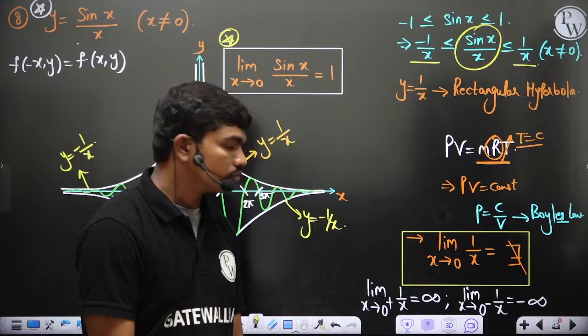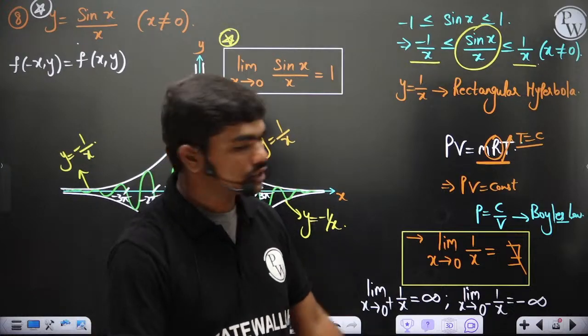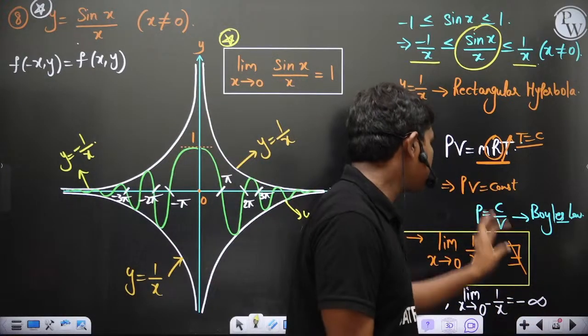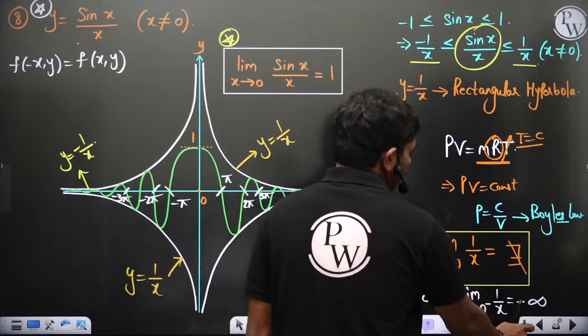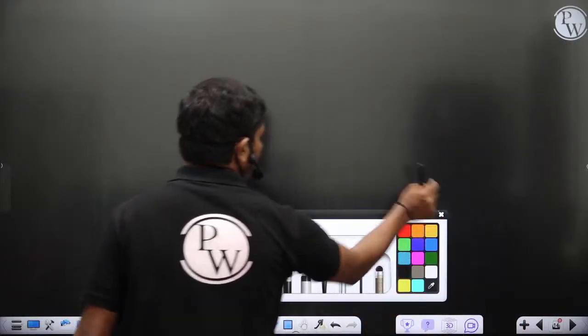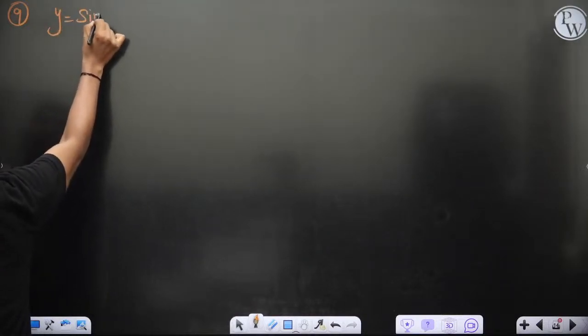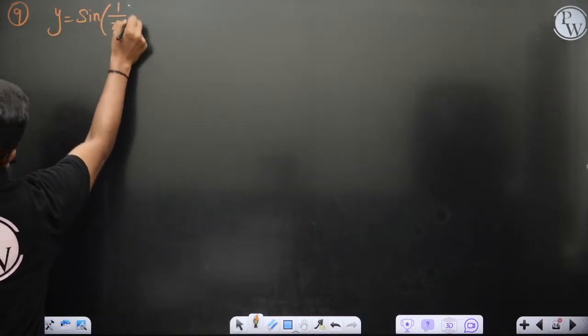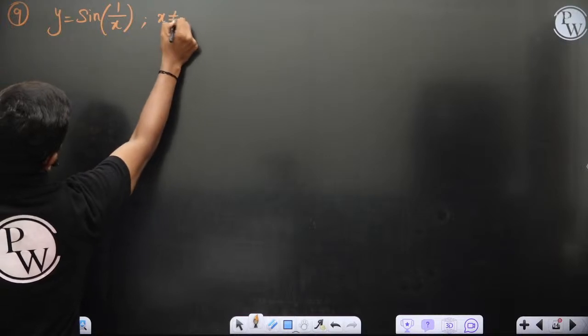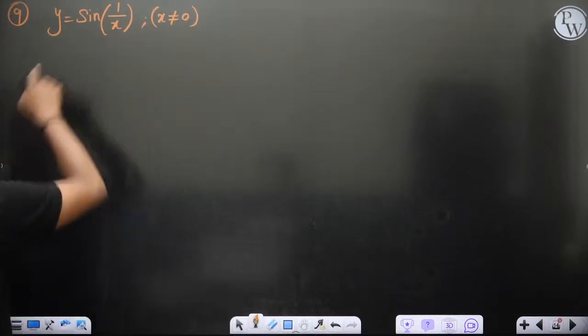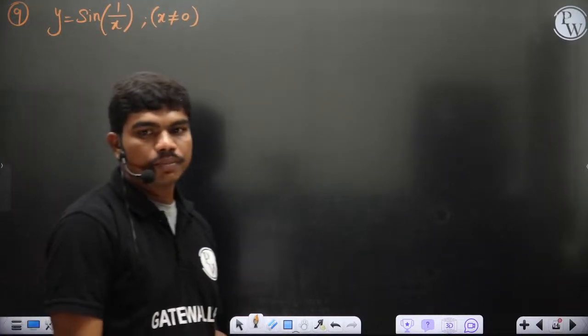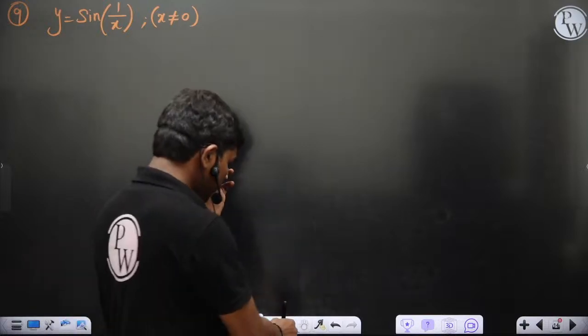Okay, this is the story of sin x by x, and this has some good influence with this isothermal process and whatever. Now let's go to one more thing. Ninth graph, y equal to sin 1 by x, and of course x is not equal to 0 again, because at exactly 0, division with 0 is not defined. Sin 1 by x. So let's see how we'll get the graph of sin 1 by x.